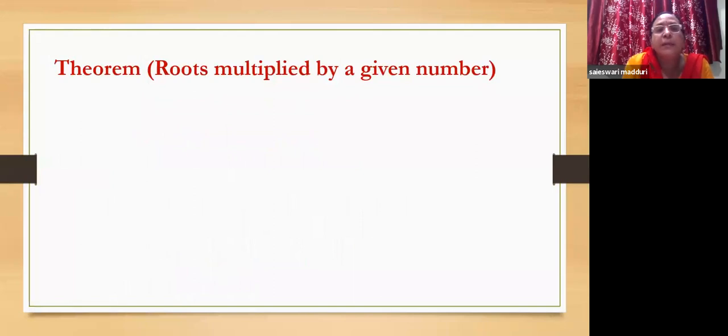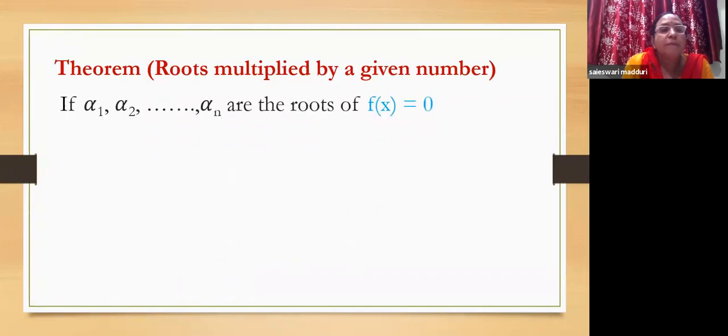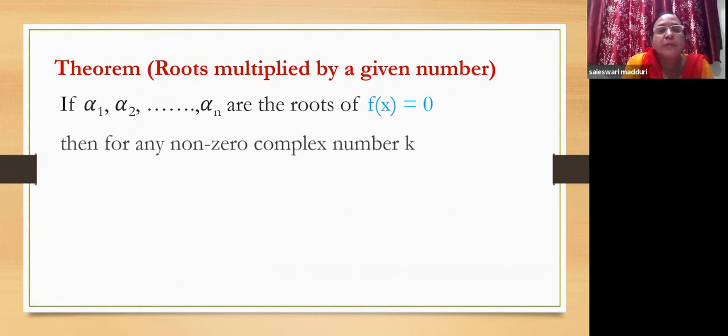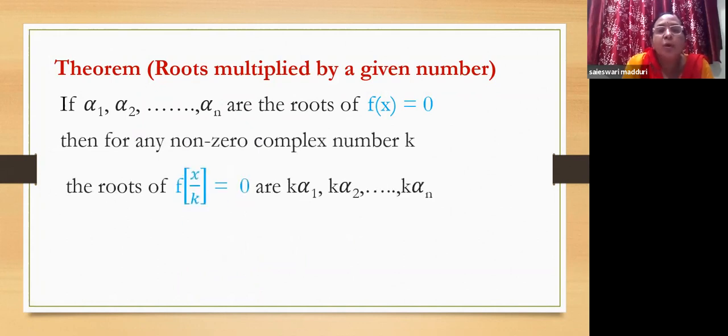Here, the roots will be multiplied by a number. What do we mean by that again? If alpha 1, alpha 2, so on alpha n are the roots of f of x equal to 0, then for any non-zero complex number k, the roots of f of x by k equal to 0 are k alpha 1, k alpha 2, so on k alpha n. So originally, the roots are alpha 1, alpha 2, alpha n. These roots are now multiplied by a constant called k, and we have k alpha 1, k alpha 2, so on k alpha n. Then what is the transformed equation? It is simply f of x by k equal to 0.